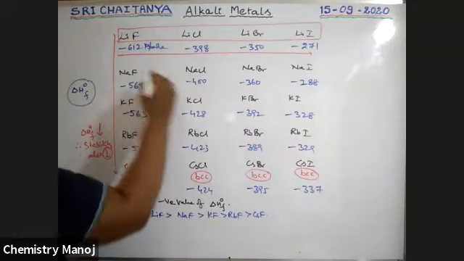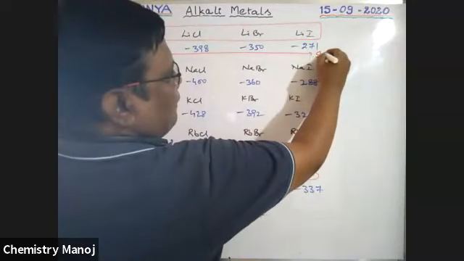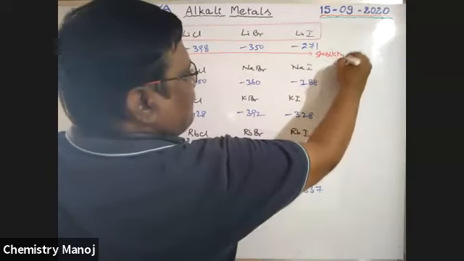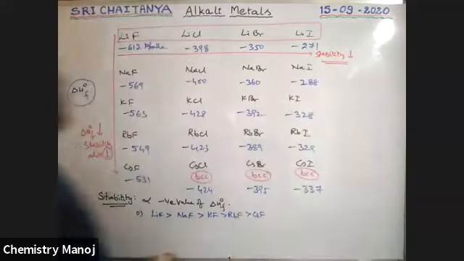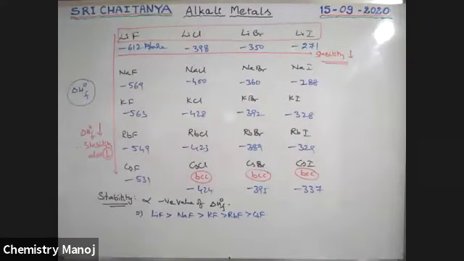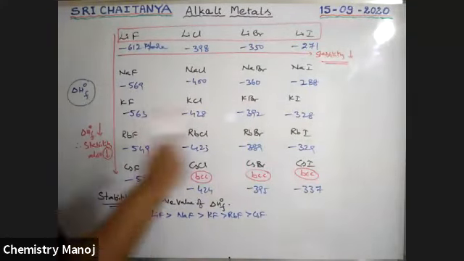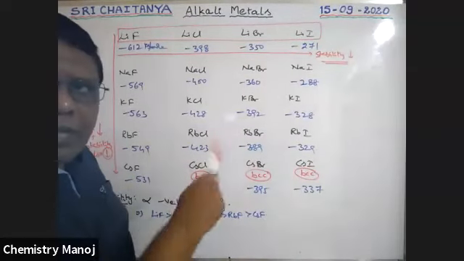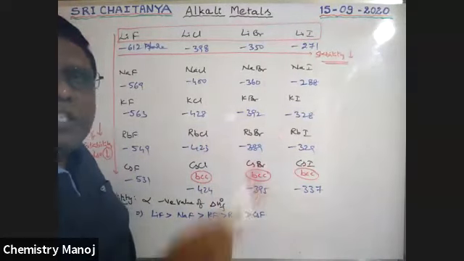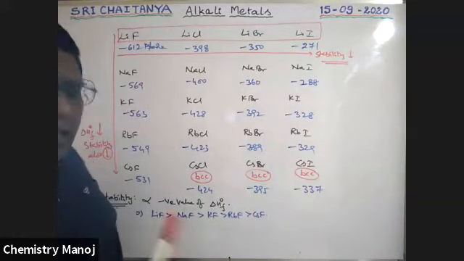That is why I am using these values. Otherwise, it is not possible to explain clearly. So heat of formation is responsible for stability.